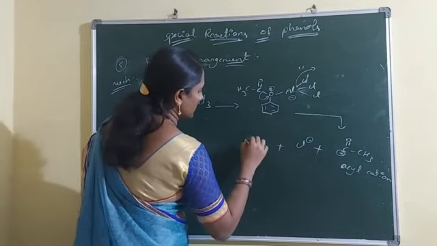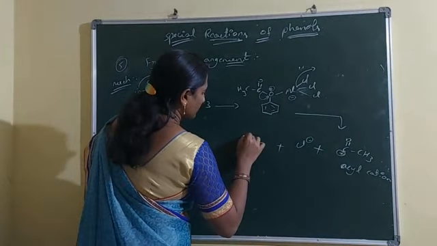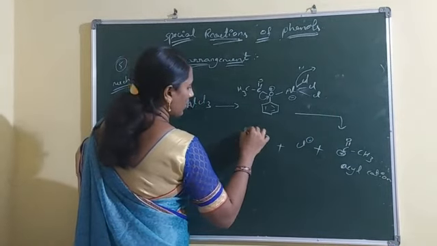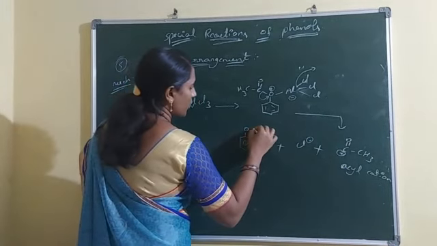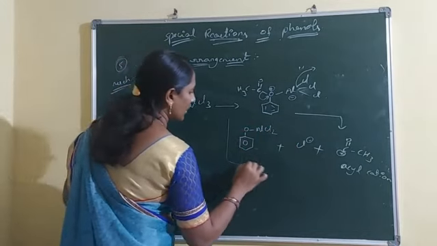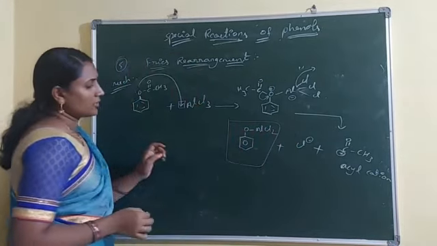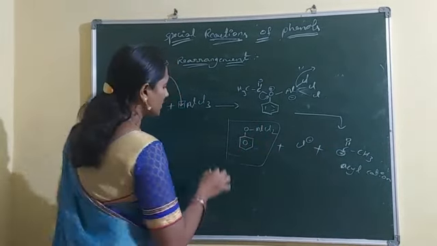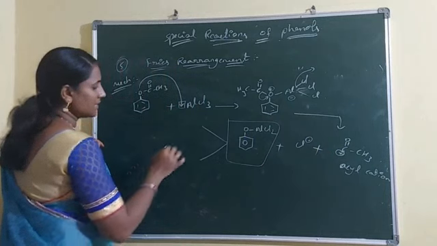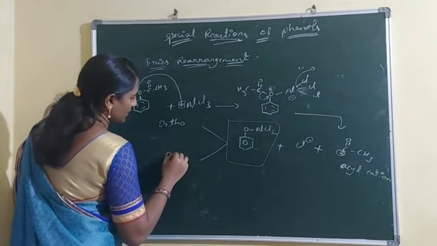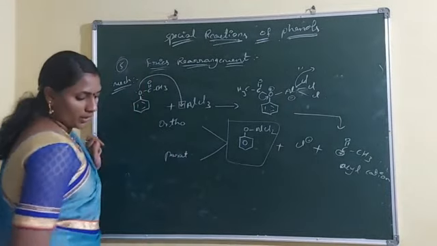Totally the product is benzene with oxygen, where the oxygen is bonded with aluminium chloride. Now this compound reacts with the acyl cation, and two products are observed. One is the ortho attack product, another is the para attack product.